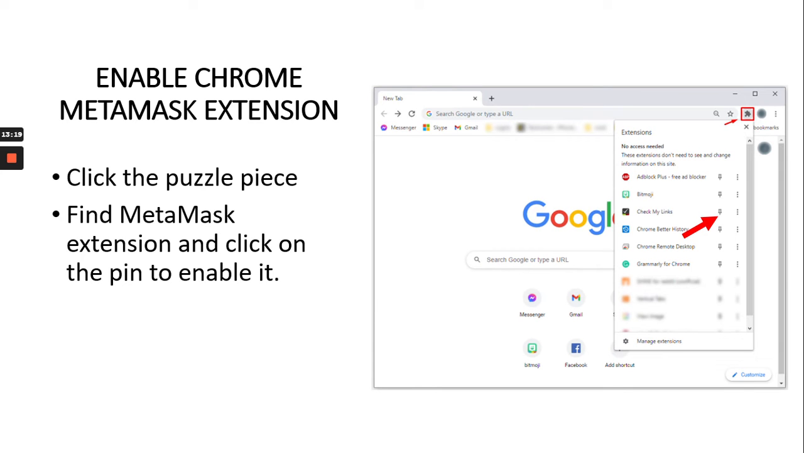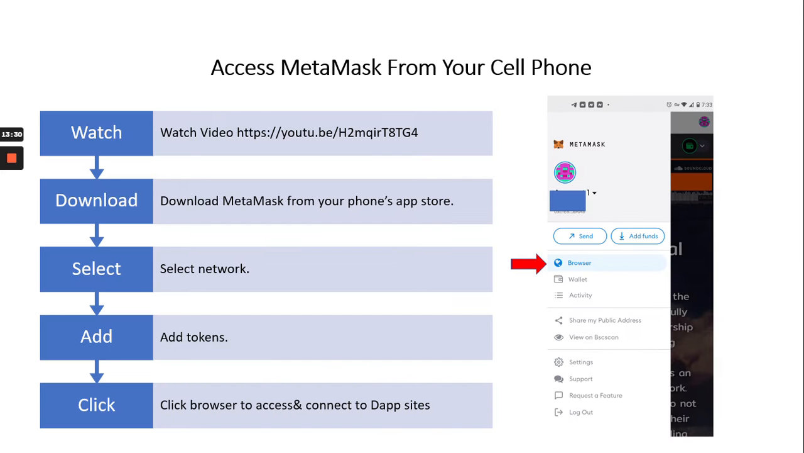Okay, here's how to enable the MetaMask extension. You would just click on the puzzle on Chrome. You would find the MetaMask symbol, and then you would just click on the pin to enable it.